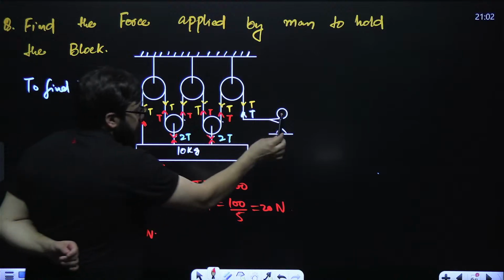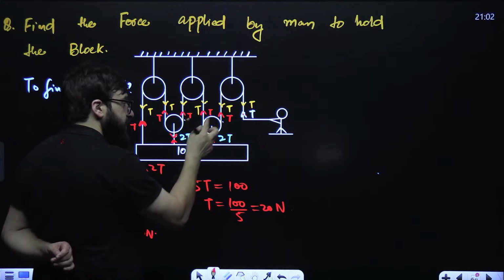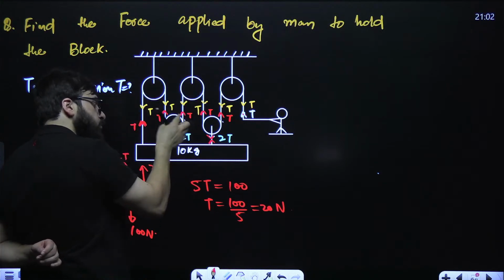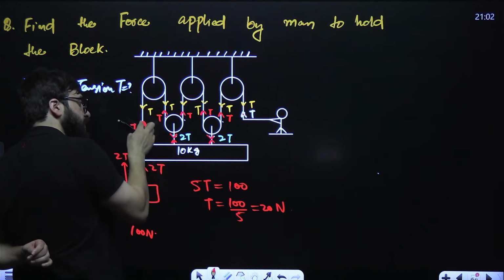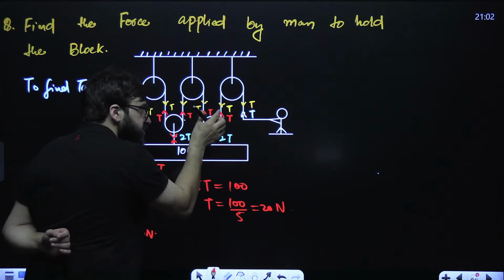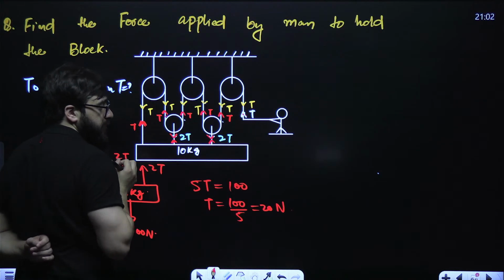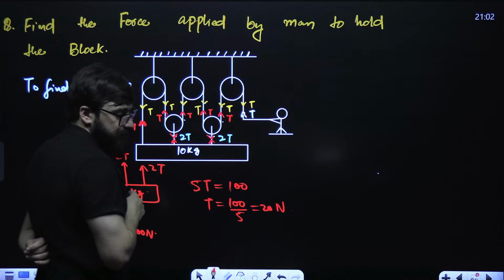Guys, see, we have got a rope over here. Tension in this rope is T. Here also tension will be the same T, same rope. Now further there are two pulleys. If this is T, this is T, T plus T, that is 2T. So this will be equal to this tension, that is 2T. So here also 2T, here also T.